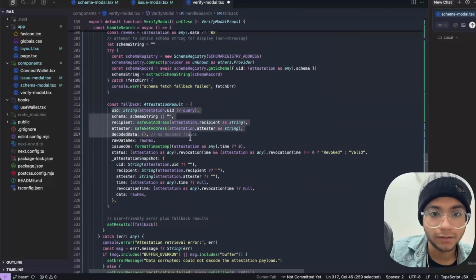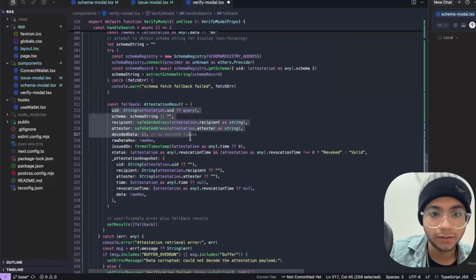Okay, let me just show you a quick example of it. Yep, so as you can see, our attestation is successfully issued. I can just copy its address, and in the verify attestation, I can just paste it in. And as you can see, our verify attestation function successfully throws out the raw data and all of the details. So that's what our whole tab is doing.